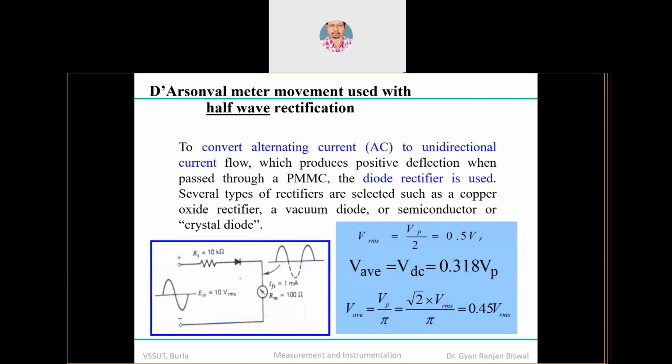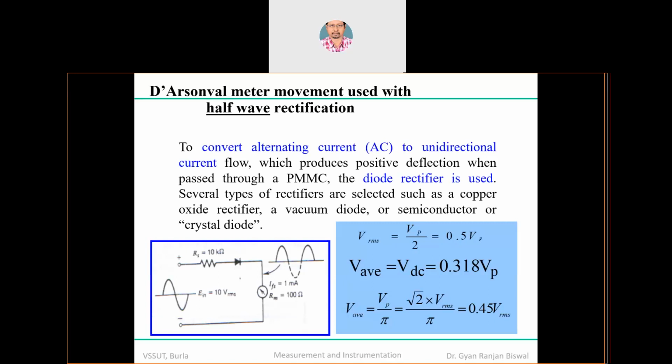So let's consider first the half wave rectification. What is half wave rectification? We can achieve it by applying a diode. It can be a vacuum diode, which is nowhere used now, or copper oxide rectifiers. These vacuum diode ages are gone. Now, for the past 20 years, around two decades, we use semiconductors or the crystal diode only.